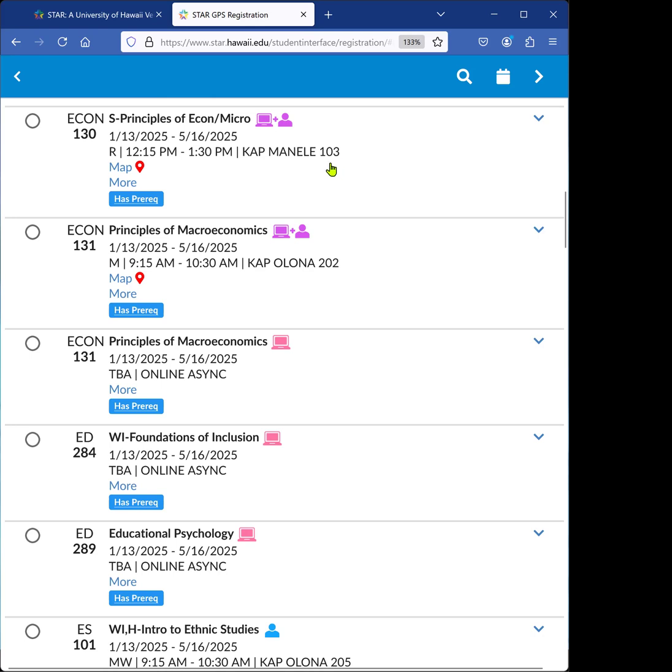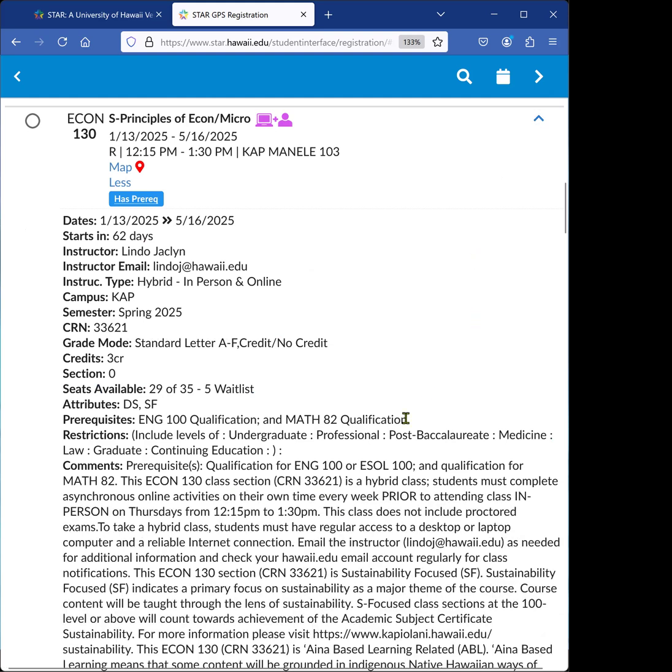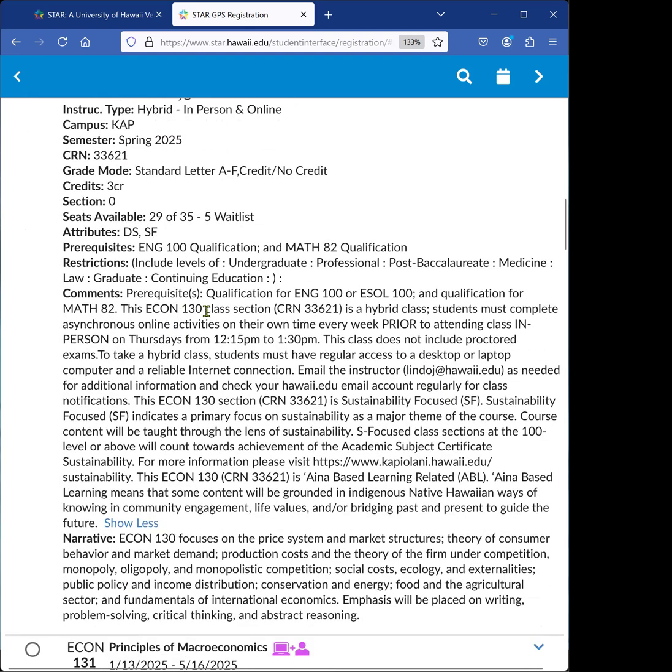That is because this class is a hybrid class. Here, if I click on Expand, notice that there is more information for the course. As shown in the comments, this is a class where there are asynchronous online activities in addition to in-person activities on campus.